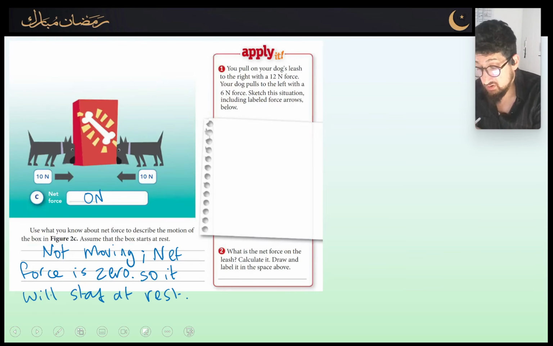You pull on your dog's leash to the right with 12 newton force. Your dog pulls to the left with 6 newton force. Okay. Sketch this situation including labeled force arrows. Okay, sketch this situation. I'm going to try and sketch the situation, why not? Here we go.